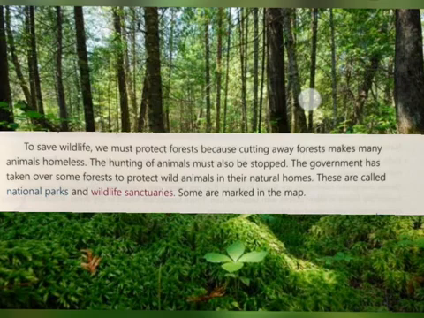So, my dear students, our government has set up a number of sanctuaries and national parks all over the country. These provide a natural home for different kinds of birds and animals. No one is allowed to hunt or kill animals and birds in these national parks and sanctuaries. Some of those national parks and sanctuaries are marked in the map.